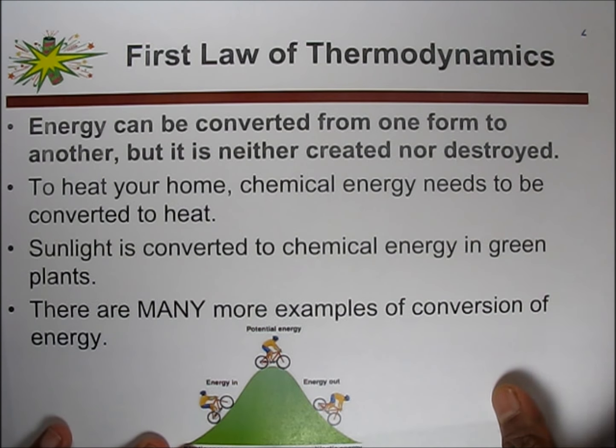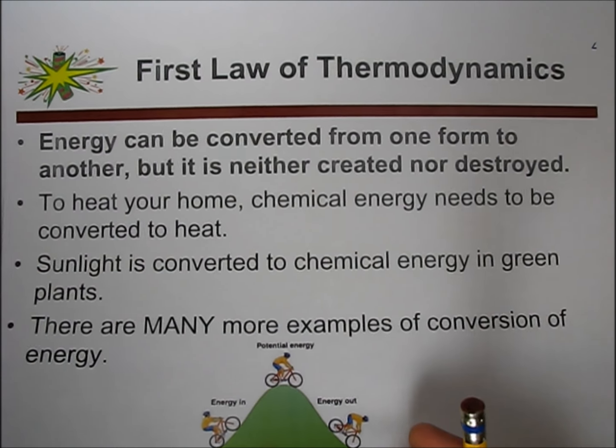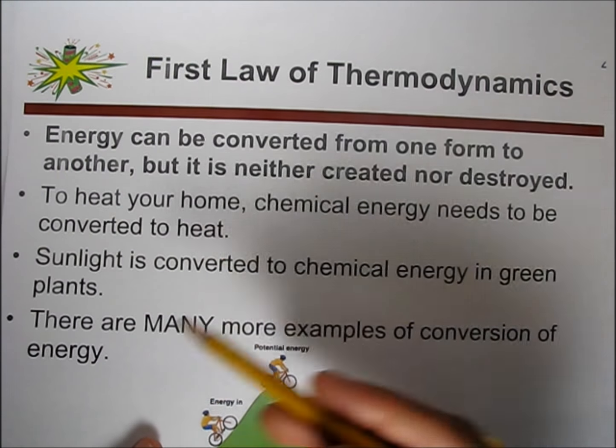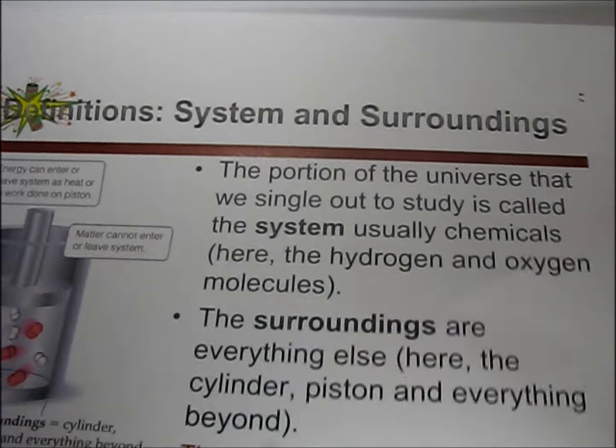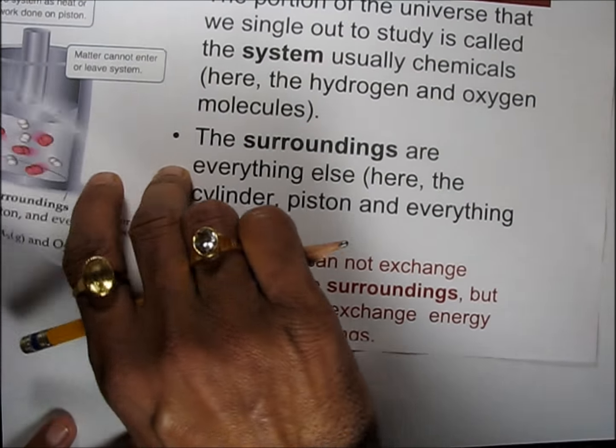So energy we can neither create nor destroy, we can just convert from one form to another form. So this was the definition of thermodynamics or energy for the first law.